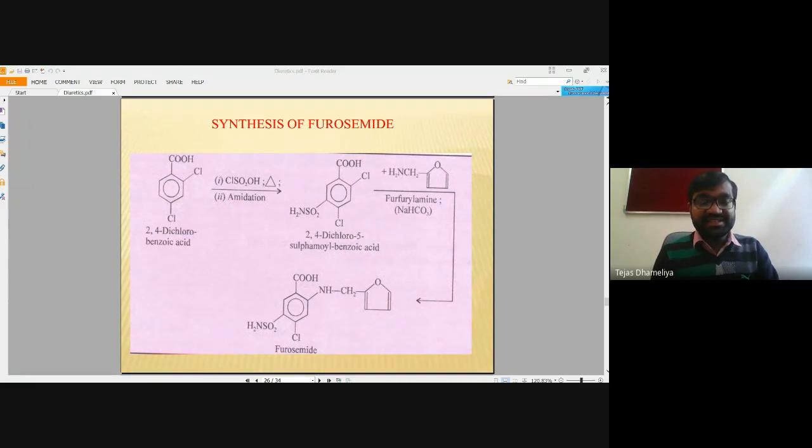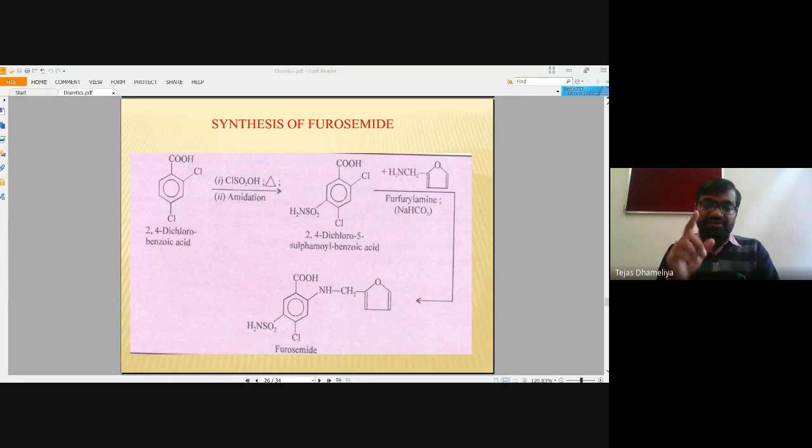How to synthesize this drug? The synthesis is on your slide. We first treat 2,4-dichlorobenzoic acid with sulfonyl chloride, followed by amidation using ammonia, so that we have 2,4-dichloro-5-sulfamoyl benzoic acid.